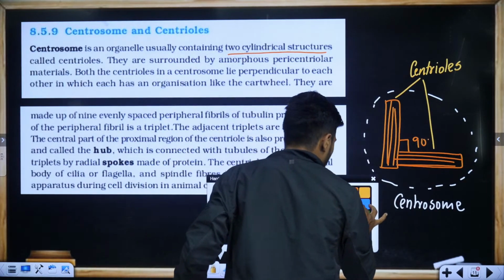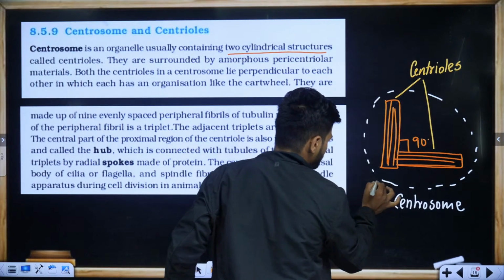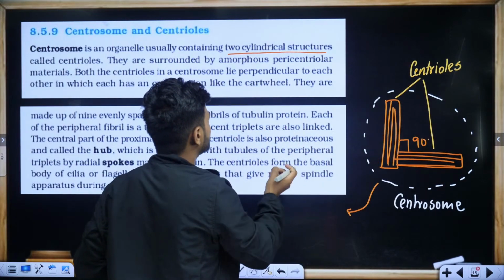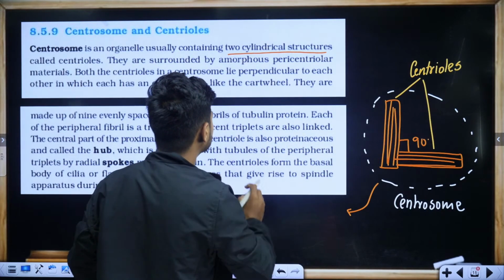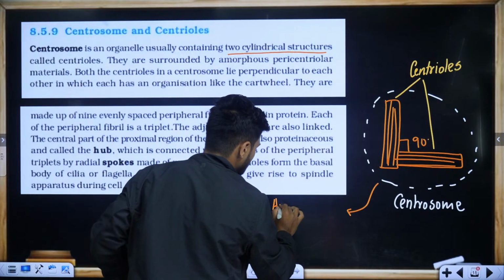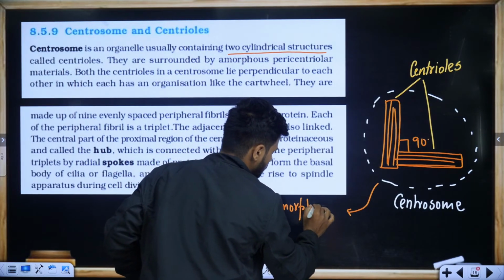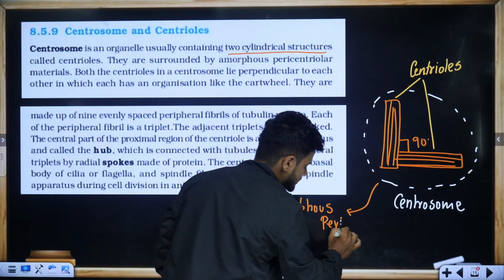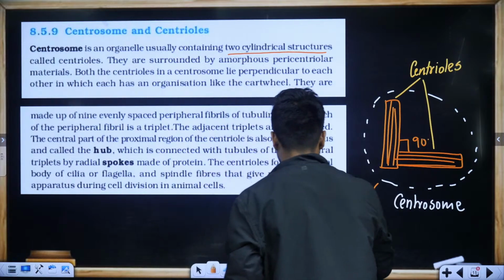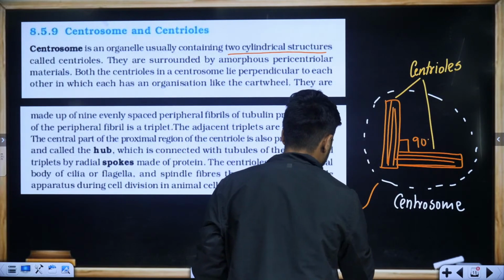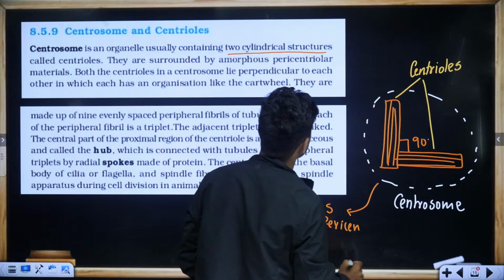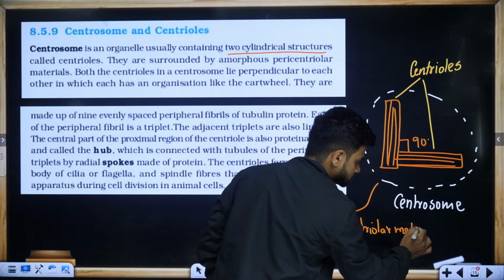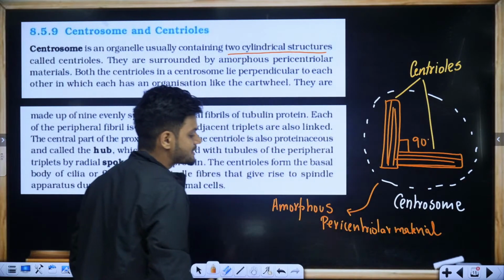Now students, can you see this amorphous structure around? This amorphous structure which is covering the entire centrosome is called your amorphous pericentriolar material.